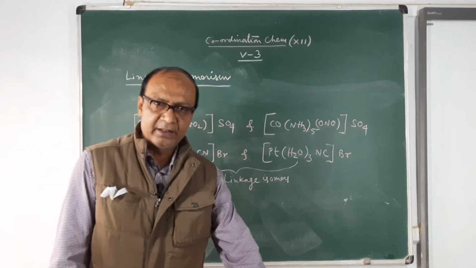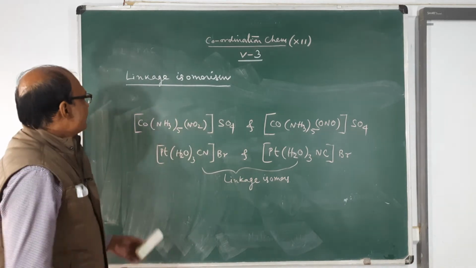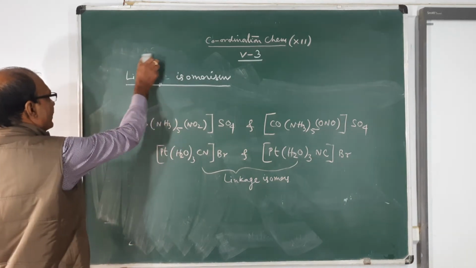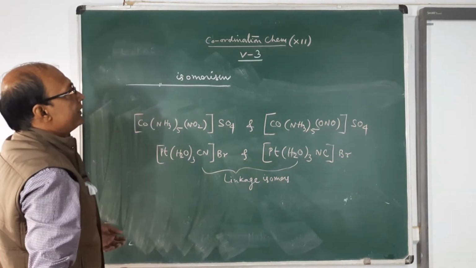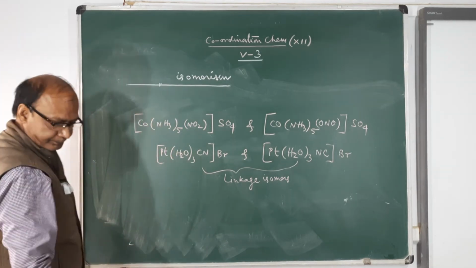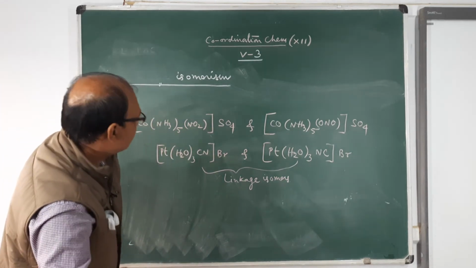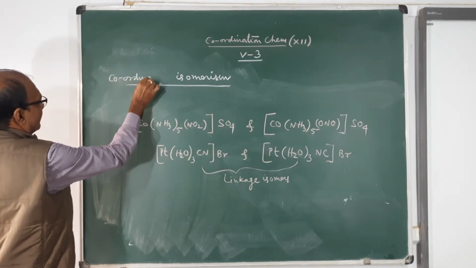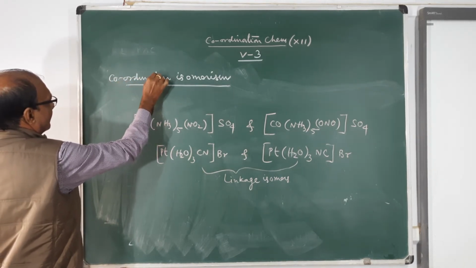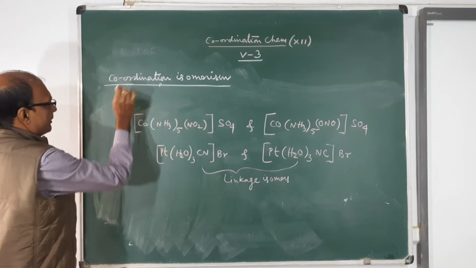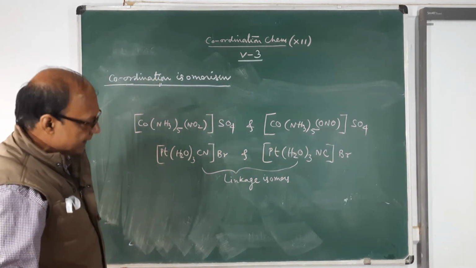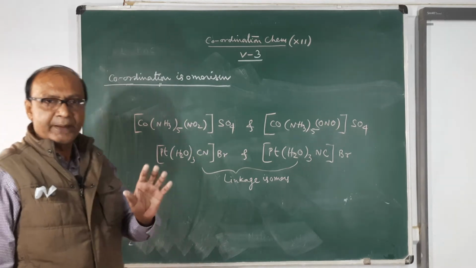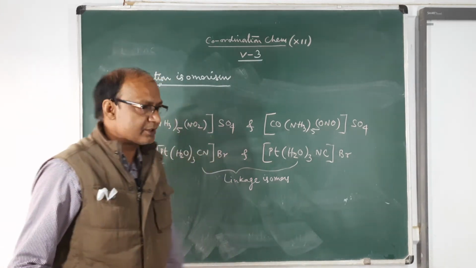Come to the second. The second type is coordination isomerism. Again I am giving you a pair of examples of coordination isomers.